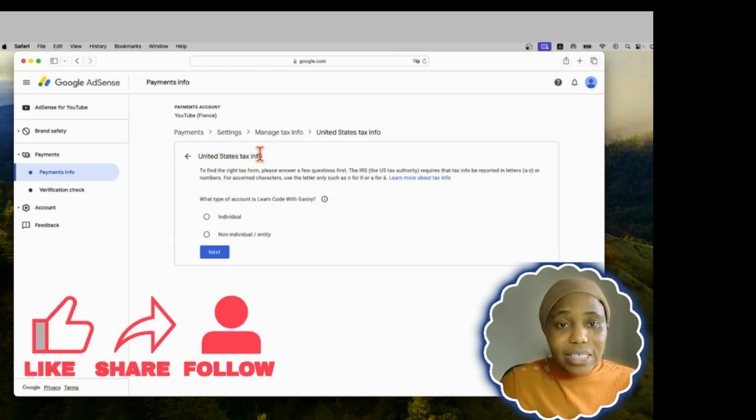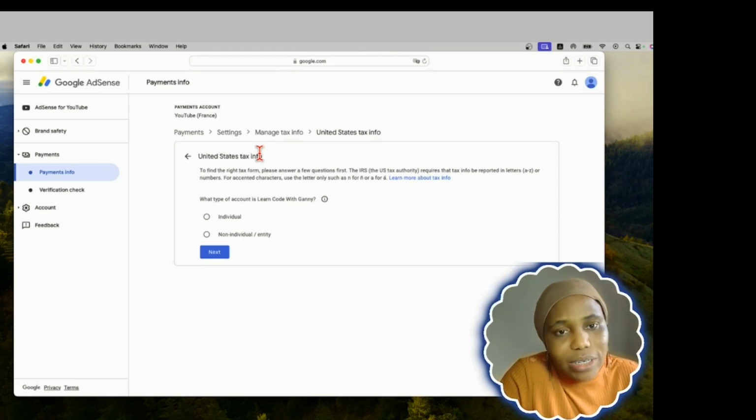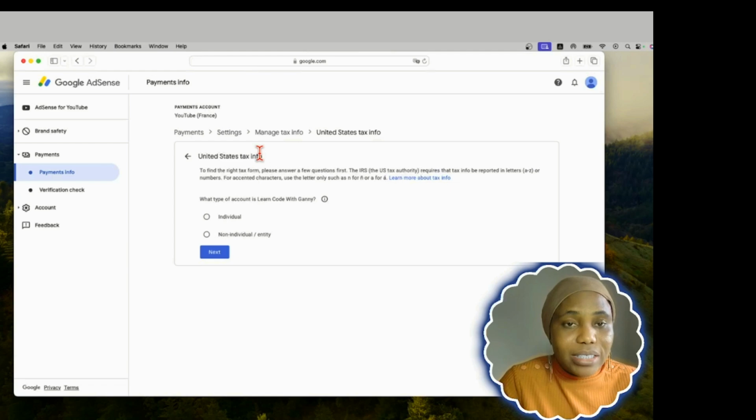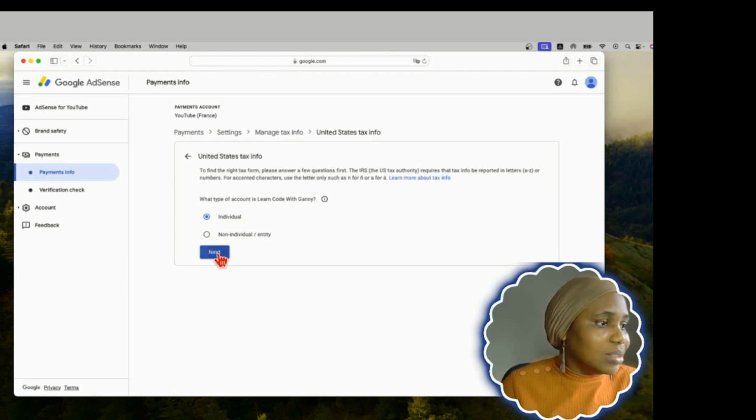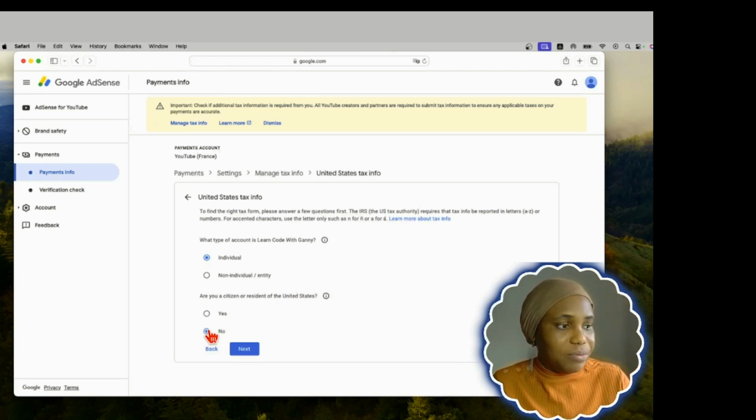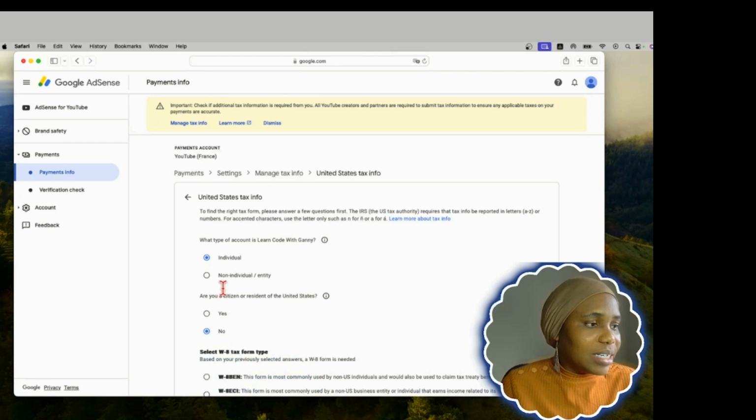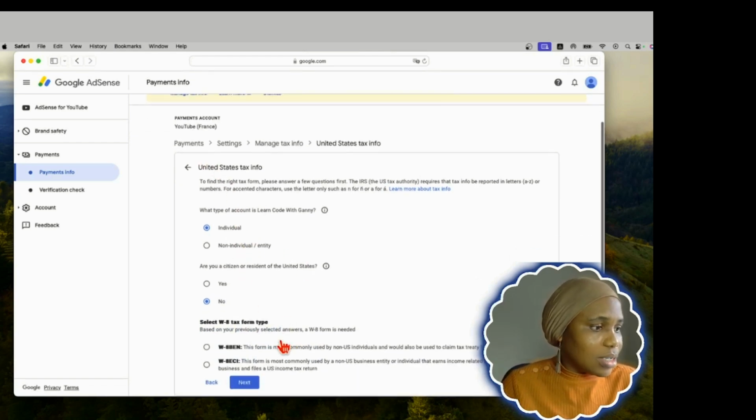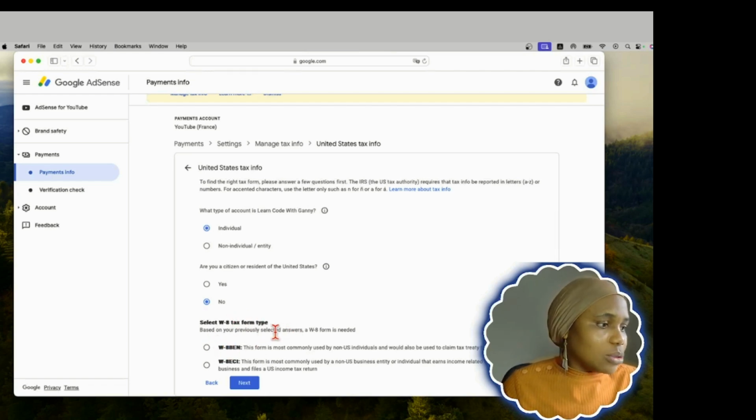As I said at the beginning, this tax is only for residents of United States. So if we are not living in the United States, we need to provide this form. The type of account is, this is my account, so it is individual. Then you click on next. Once you click on next, are you a citizen of or do you reside in United States? No, I don't live there. Then you click on next, and it will ask you another question: select tax form, W-8 tax form type. So that's what we are going to choose for non-USA individual.